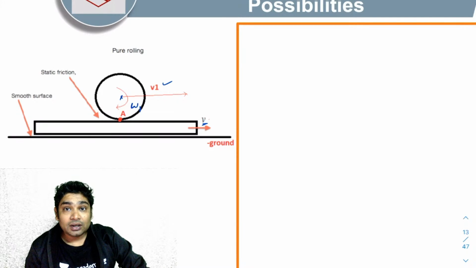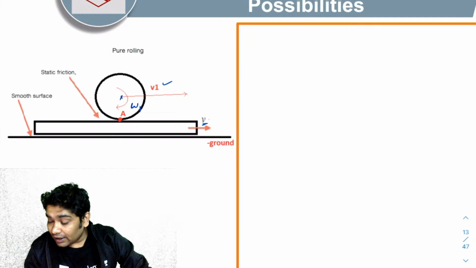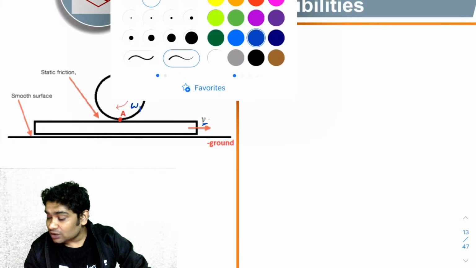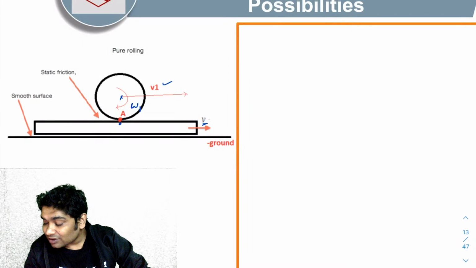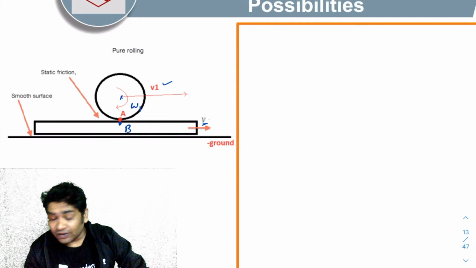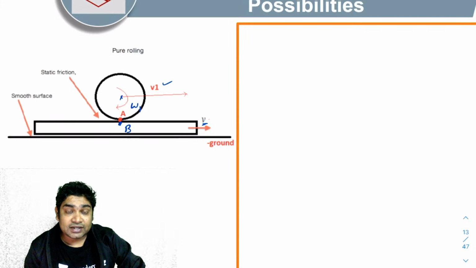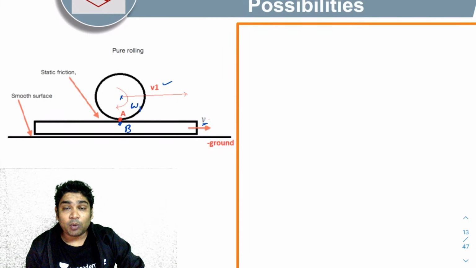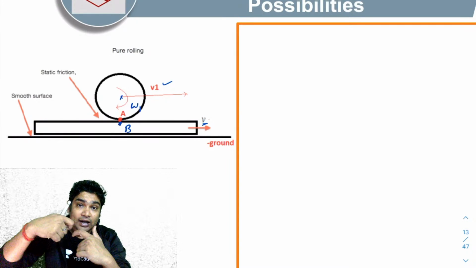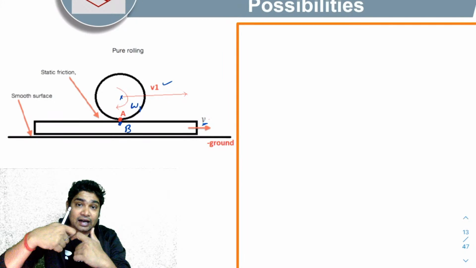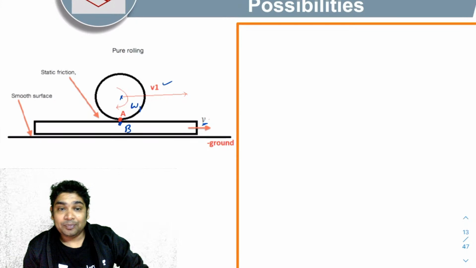Let's talk about point A on the body and point B, which lies on the plank. The definition of pure rolling states that if there is no relative motion between points A and B, the two points that are touching each other, then that kind of motion is called pure rolling.